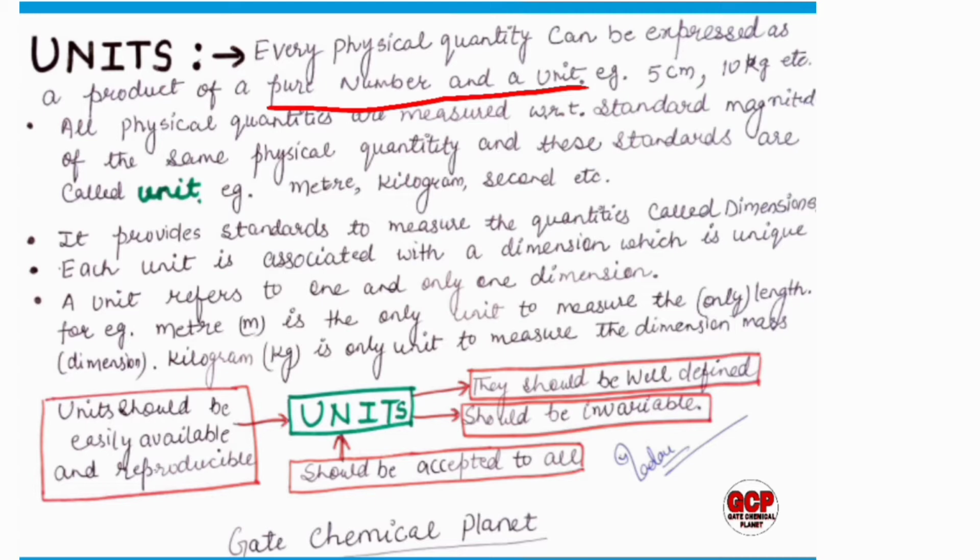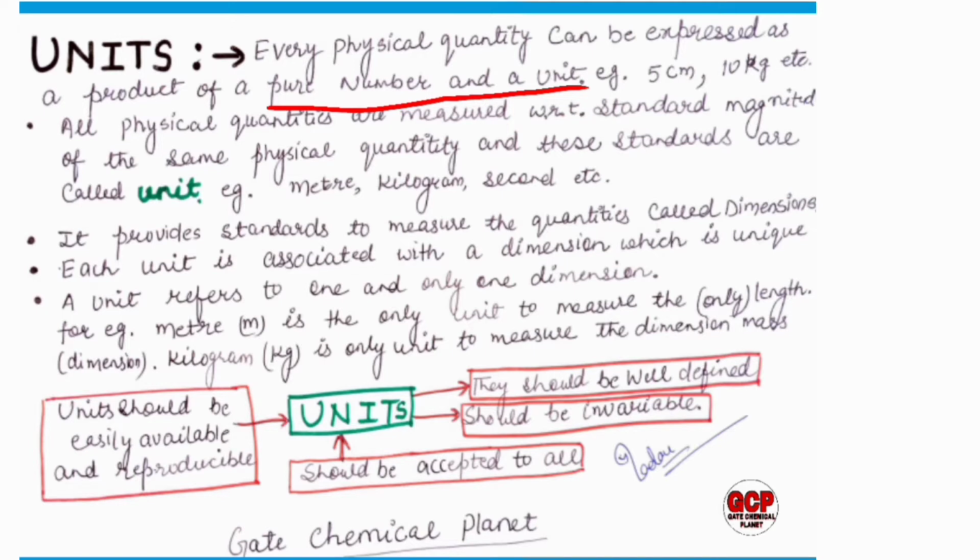All physical quantities are measured with respect to a standard magnitude of the same physical quantity, and these standards are known as units. For example, meter is the unit of length, kilogram is the unit of mass, and second is the unit for time. I think unit is clear to all of you.